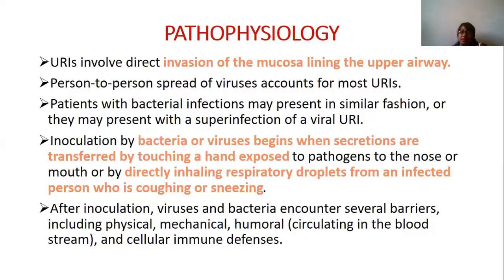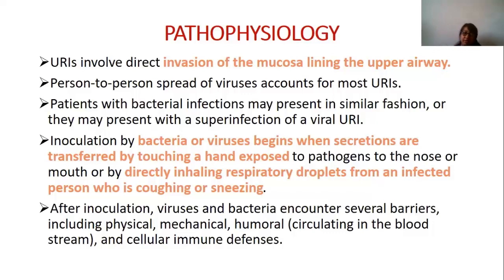Bacteria or virus particles and secretions are transferred by touching or hand exposure of the pathogen to the nose or mouth, or by directly inhaling respiratory droplets from an infected person who is coughing and sneezing. Right now coronavirus is also going on. Coronavirus is also an upper respiratory tract infection. So how does it spread? It spreads by touching, hand exposure or any air droplet, so it directly infects the person.